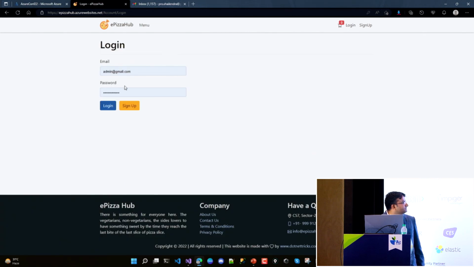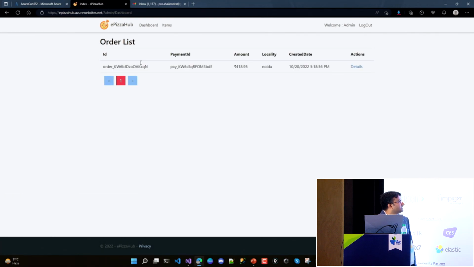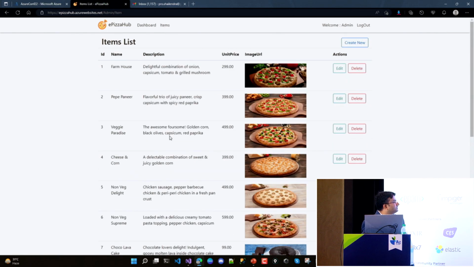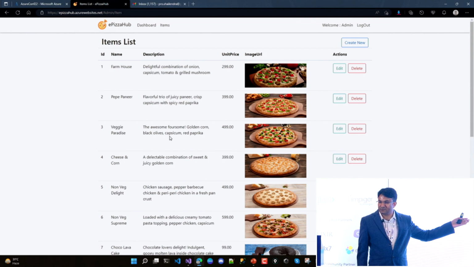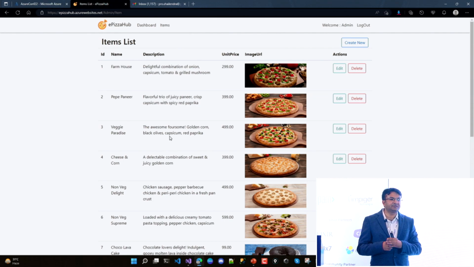So this is my login. I can log in directly as admin over here. At the admin level, these are the orders. What orders do we have? We have items here, and these items you can add. Whatever I'm doing here, this data is coming from the Azure SQL database, but images are coming from the blob storage. I'm storing these images in the blob storage. And whenever you sign up, at the time of sign up, data will go to the SQL database. But for sending the confirmation email, I'm using the service bus behind the scenes.